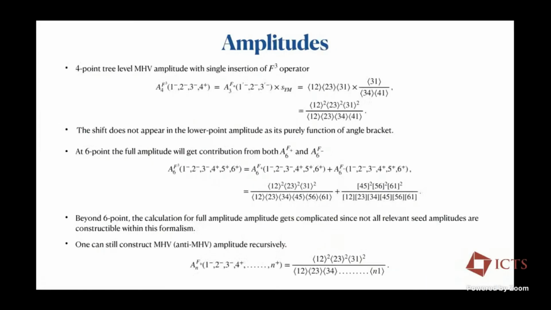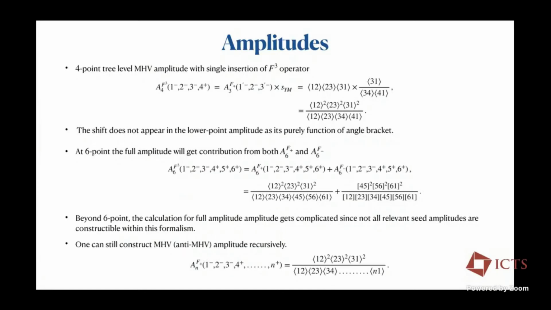So the construction actually follows through the same way. At 4 point, only the holomorphic part will contribute, and the answer trivially comes out to be simple. It's the multiplication of the 3 point amplitude, which can be just obtained using Poincare invariance, and the universal soft factor associated with the Yang-Mills part.